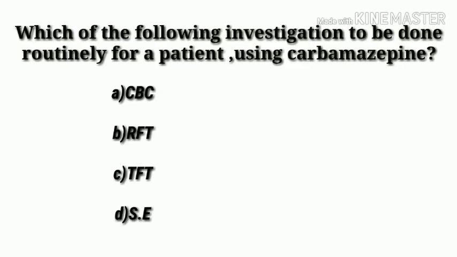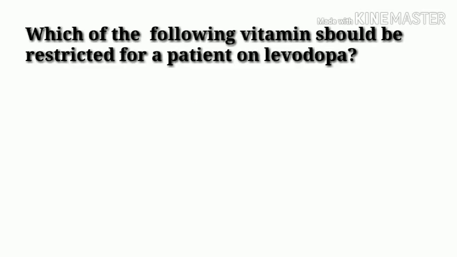Which of the following investigation is to be done routinely for a patient using carbamazepine? Options: A. CBC, B. RFT, C. TFT, D. Serum electrolyte. Answer is option A. CBC. A complete blood count should be investigated routinely for a patient using carbamazepine because carbamazepine causes blood dyscrasias, so the count should be monitored regularly.